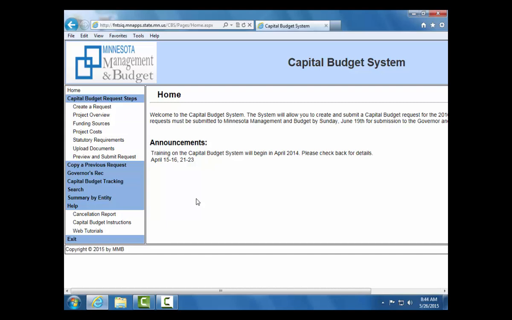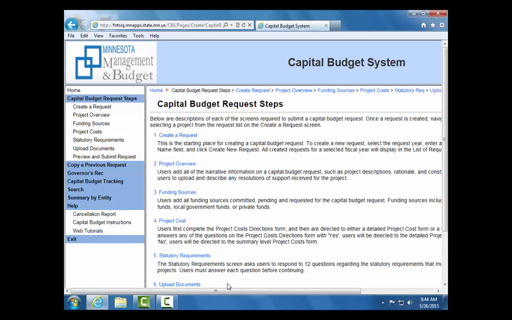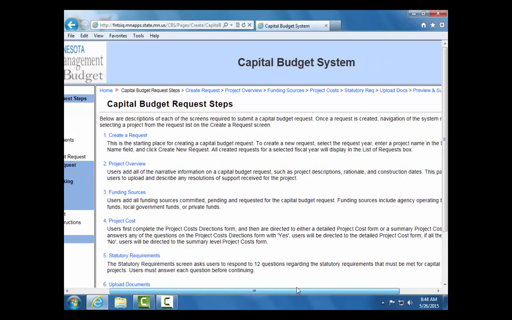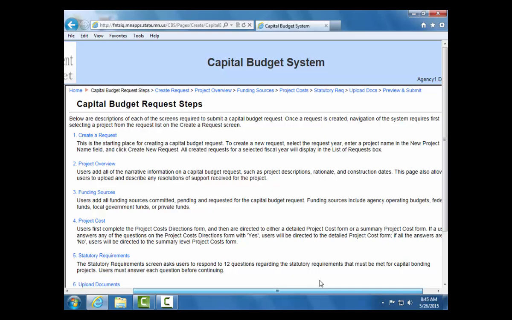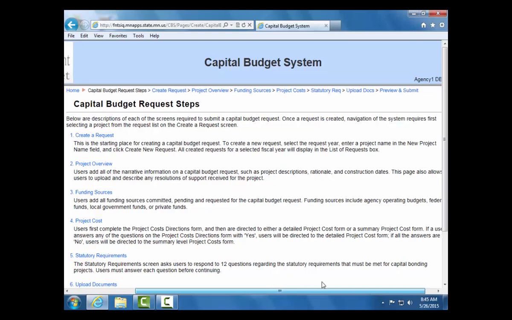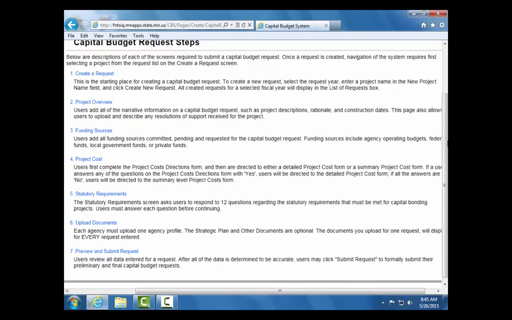Users can use the left-hand navigation menu in order to navigate to any step within the capital budget request process or to copy a previous request. We are going to walk through creating a request from the very beginning. Users can click on Capital Budget Request Steps to be brought to the Capital Budget Request Steps page. This page provides a brief overview and description of each of the steps within the capital budget request process. Each numbered heading provides a brief overview of each of the screens that the users will navigate through to create a request.